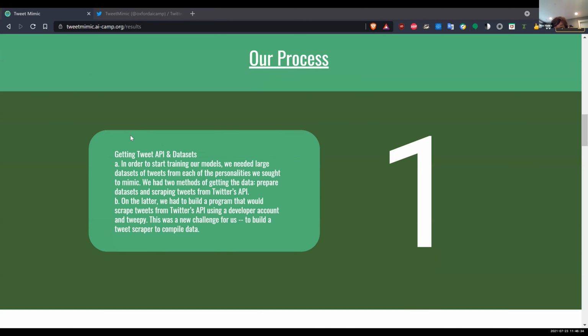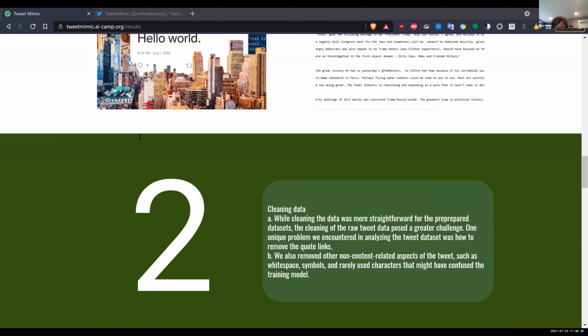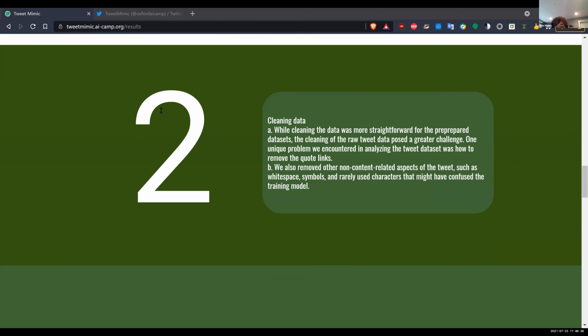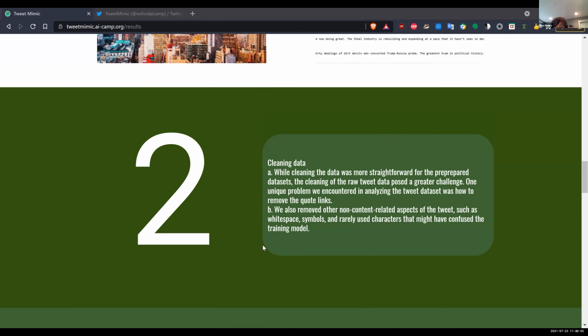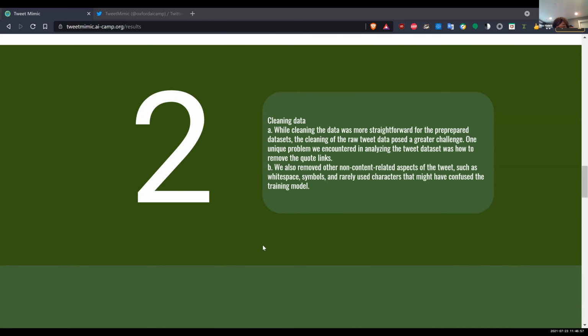For the second step, we had to clean the data so that the AI could properly understand the tweets. We did this by using a Python script to comb through the data to remove things that the AI might have trouble understanding, such as extra white spaces, emojis, links, and symbols. This allowed the AI to give better responses as the data was more precise.